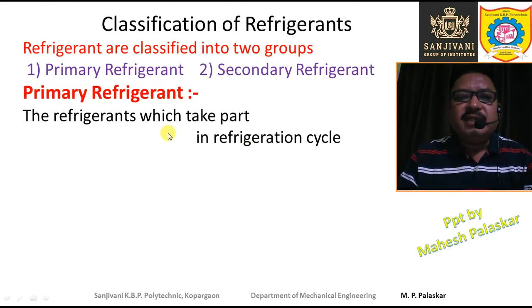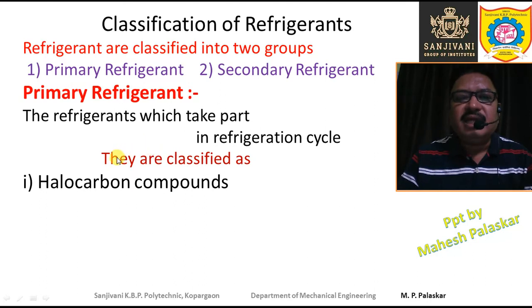Now the primary refrigerants are those refrigerants which actually take part in the refrigeration cycle. Maybe the vapor compression cycle or the vapor absorption cycle, whatever may be the cycle of refrigeration. The refrigerants which actually take part in the refrigeration cycle are called the primary refrigerants.